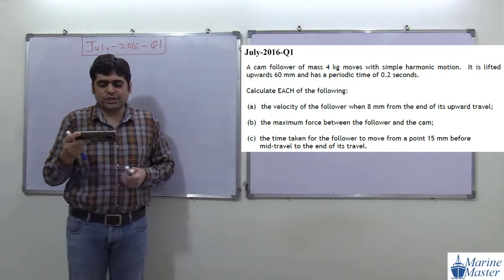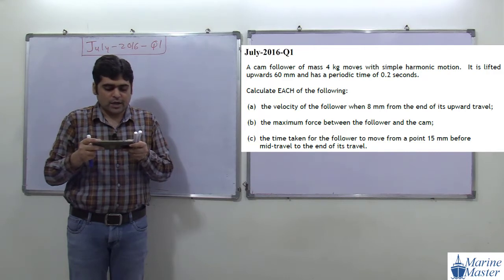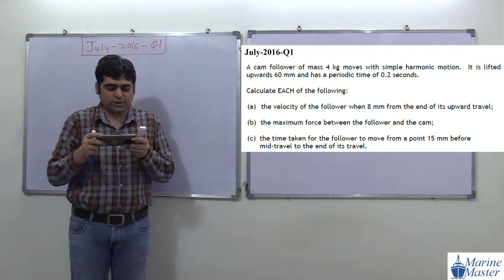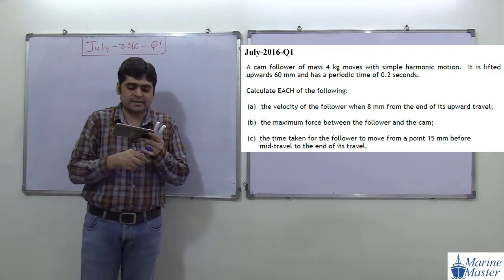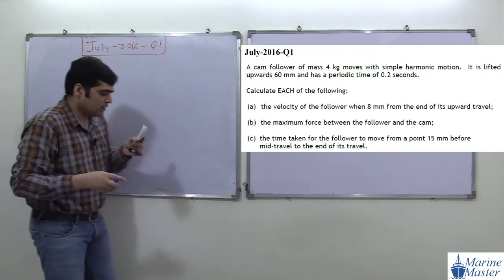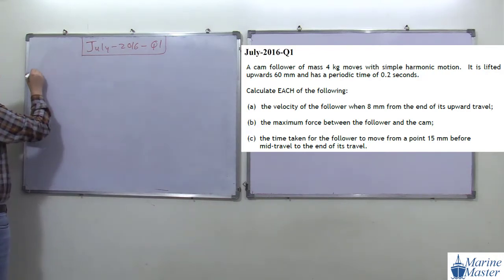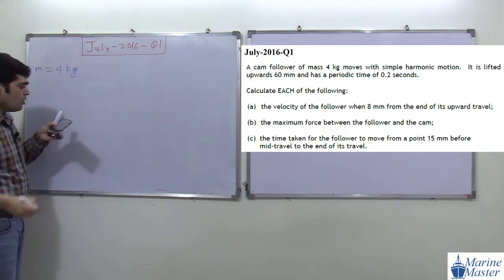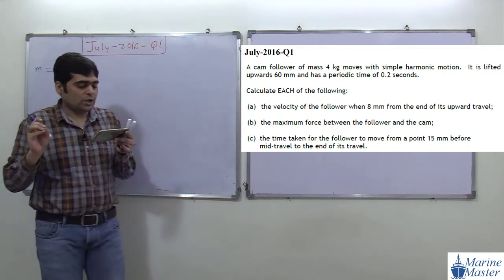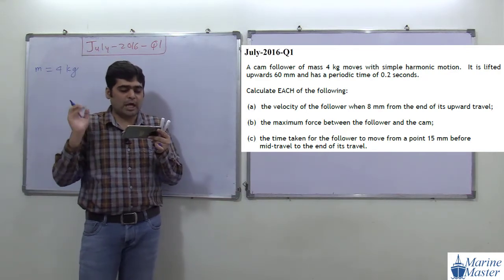Now what they mentioned in the question, try to see the scenario here. A cam follower whose mass is how much? 4 kg. M is equal to 4 kilogram, moves with simple harmonic motion. So here the cam follower moves with simple harmonic motion.